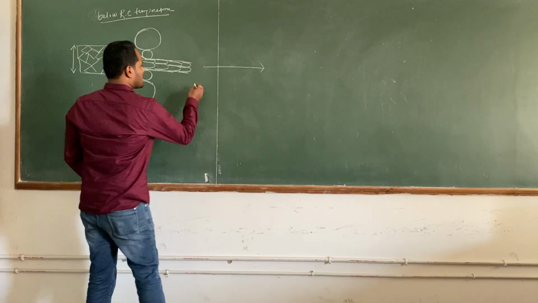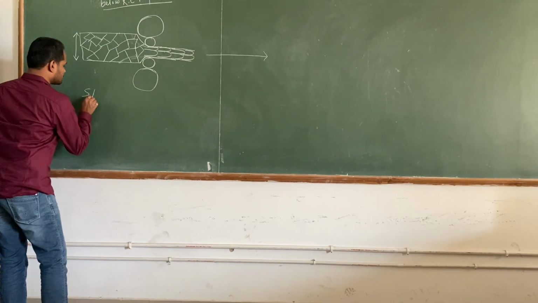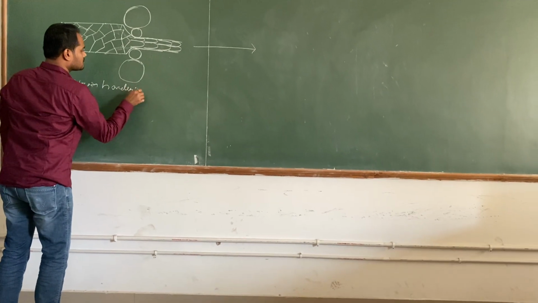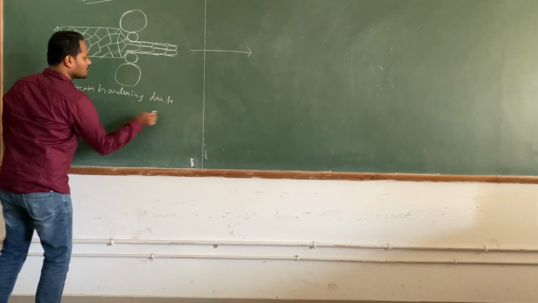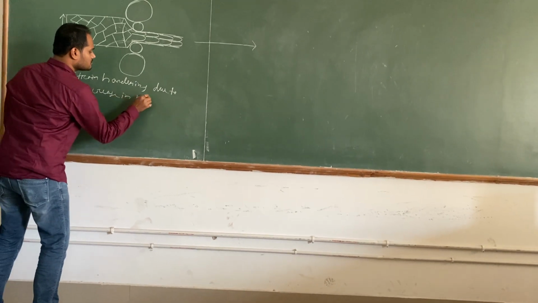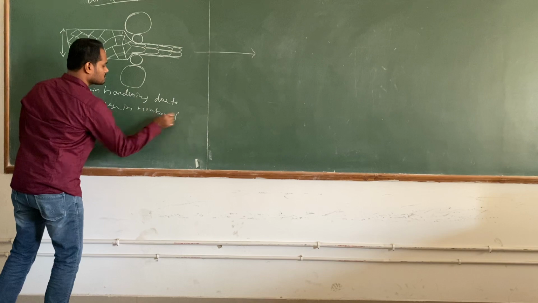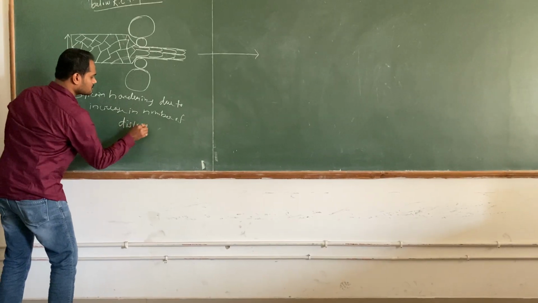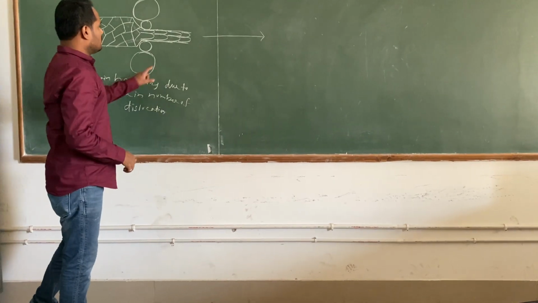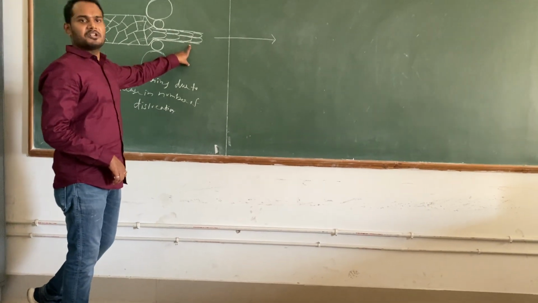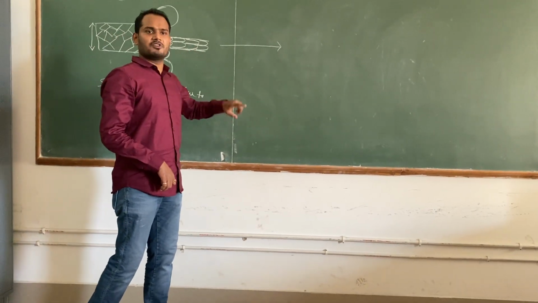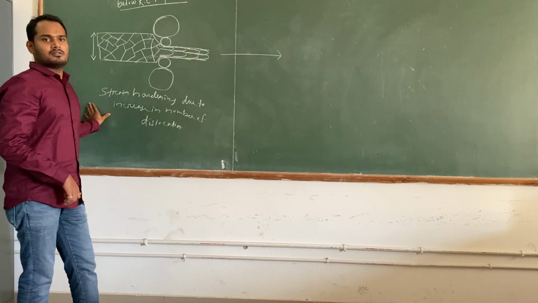That is called strain hardening, due to the increasing number of dislocations. So now further deformation will be difficult, right? You want to deform it further, but deformation will be difficult. Why? Because of the strain hardening effect.